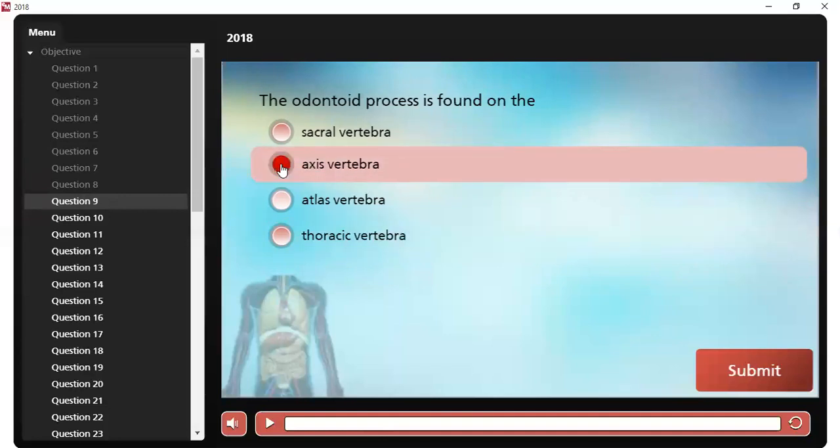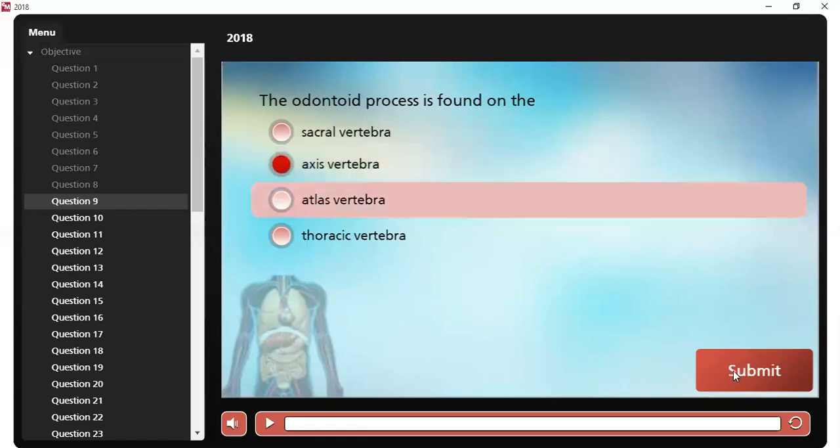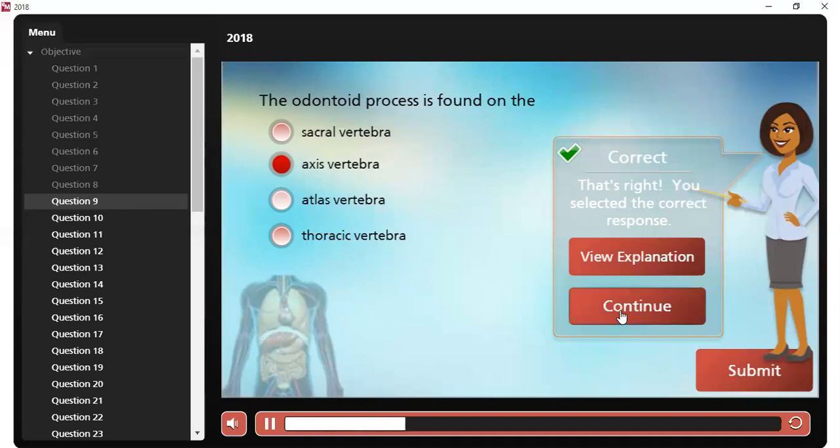That's the correct answer: on the axis vertebrae.